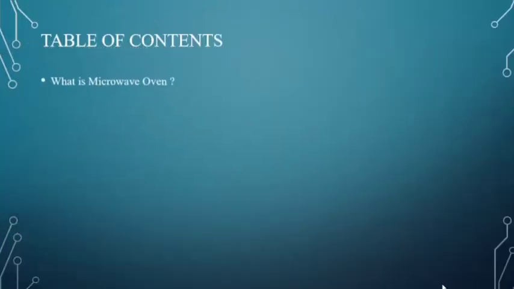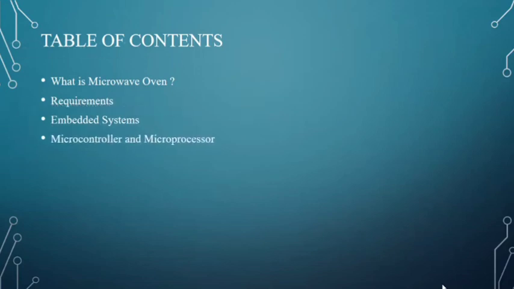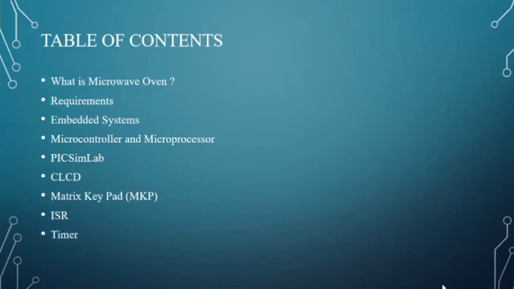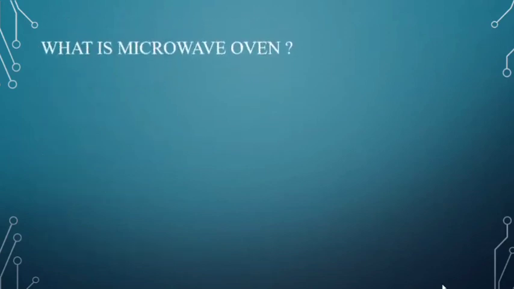What is a microwave oven, and we are going to see what modes we are going to use in this project, what the requirements for this project are, and what an embedded system is, which is most important for this project. What are a microcontroller and a microprocessor, and PICSIMLAB, which is a development board we are going to use for this project, and CLCD, matrix keypad, ISR, timer, and finally we are going to see the demo of the project implementation. So first, what is a microwave oven?